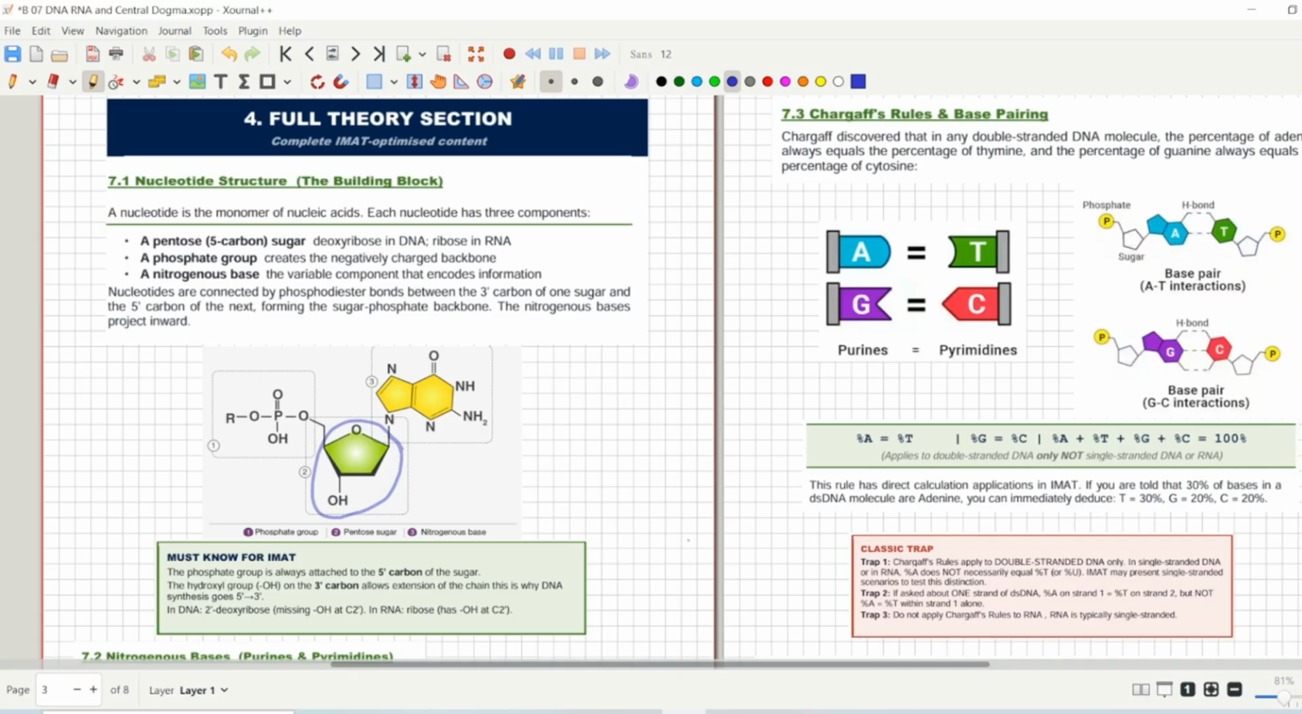The other group, the first group, is the phosphate group. The phosphate group, as you know, has a negative charge, and because of the phosphate group there is a negative charge on our DNA and RNA. The phosphate group is attached to carbon number 5, when you start counting 1, 2, 3, 4 and 5. So the phosphate group is attached to carbon number 5, and the nitrogenous base is attached to the first carbon.